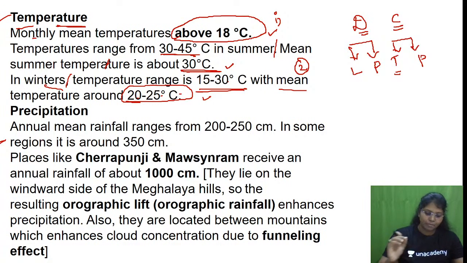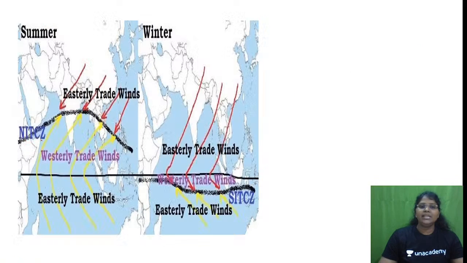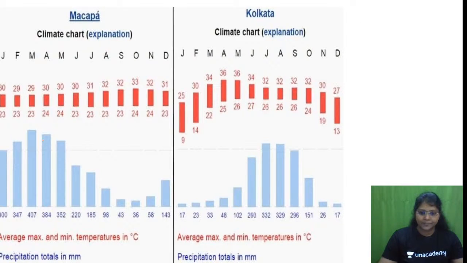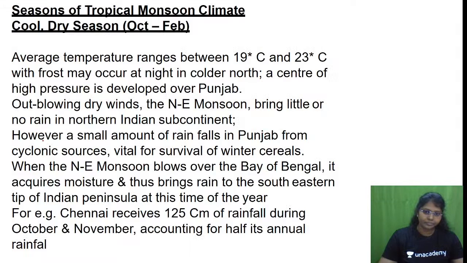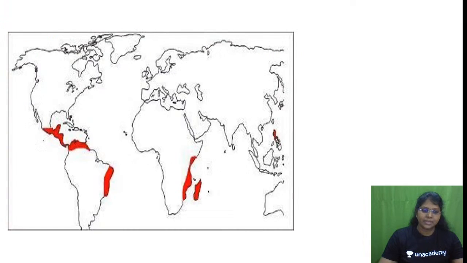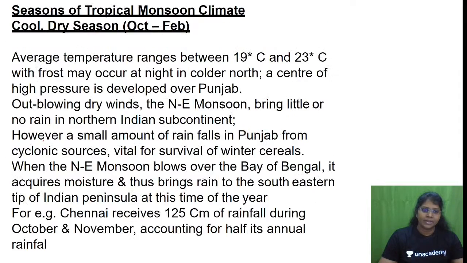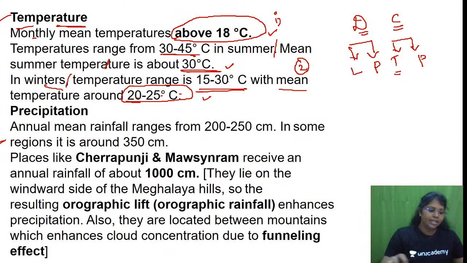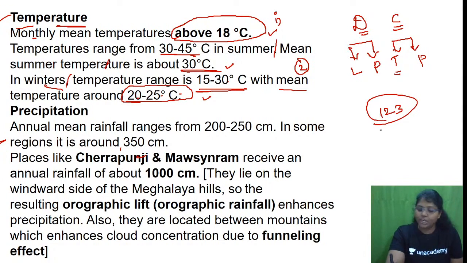Please take the page number 123. Can you see here? Can you look into it? Page number 123 in your GC Leong book. Can you see the climatic graph? Yes, Radhika. Please check and let me know. In the climatic graph, the page number 123. Did you open your book, ma'am?